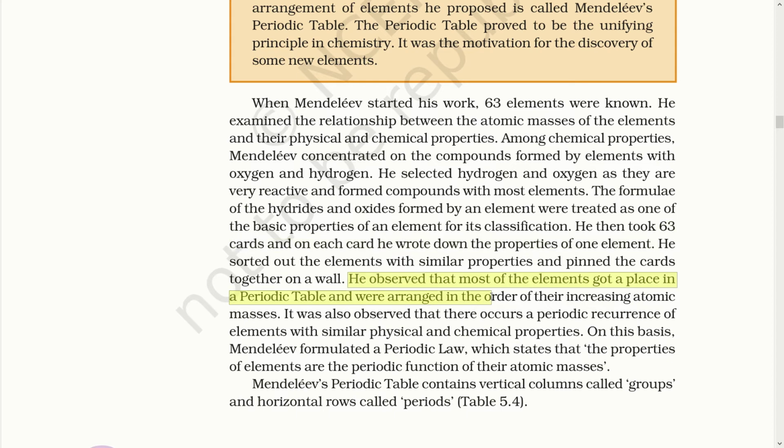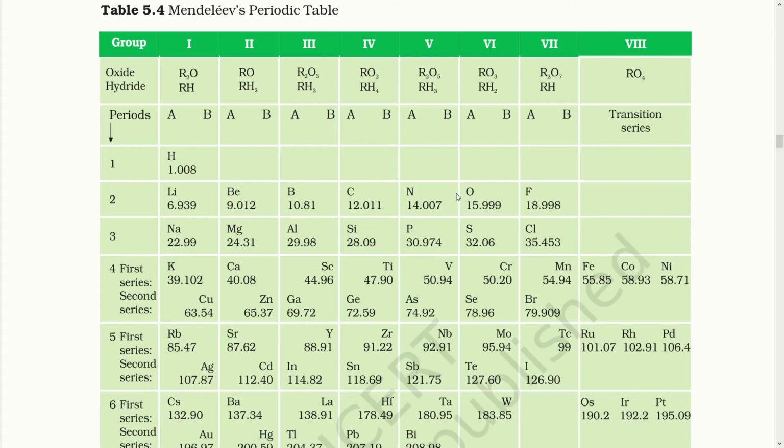He observed that most of the elements got a place in the periodic table and were arranged in order of their increasing atomic masses. It was also observed that there occurs a periodic recurrence of elements with similar physical and chemical properties. On this basis, Mendeleev formulated the periodic law, which states that the properties of elements are a periodic function of their atomic masses. Mendeleev's periodic table contained vertical columns called groups and horizontal rows called periods. So dear children, here you can see Mendeleev's periodic table.